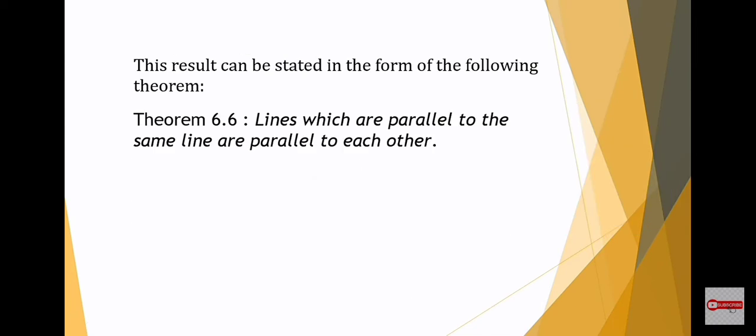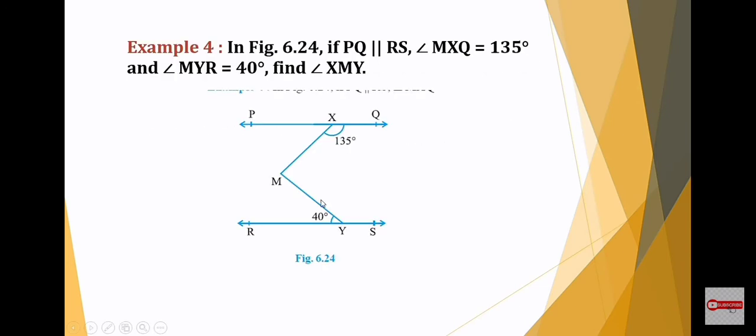This result can be stated in the form of the following theorem. Theorem 6.6. Lines which are parallel to the same line are parallel to each other. So Theorem 6.6 states that lines which are parallel to the same line are parallel to each other. The above property can be extended to more than two lines also. Now let us solve some examples related to parallel lines.